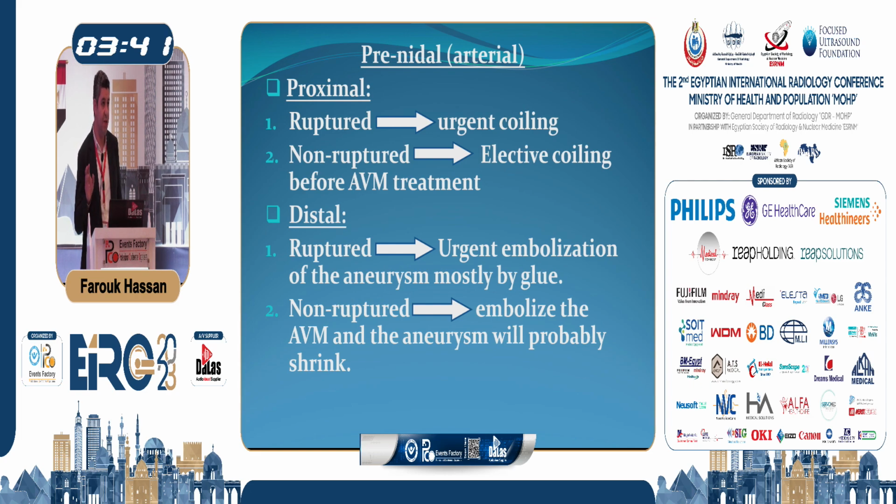So we make our decision actually according to the size of the aneurysm and the possibility of its occlusion. I mean, if we have a sizable aneurysm or an aneurysm which is very proximal to the AVM nidus, we can occlude it with the occlusion of the AVM. But if we have, let's say, what we call a dysplasia of the vessel, not a true aneurysm, we can just occlude the AVM and then the artery will shrink after occlusion of the AVM because the flow will be reduced in the artery feeding the AVM after its occlusion.